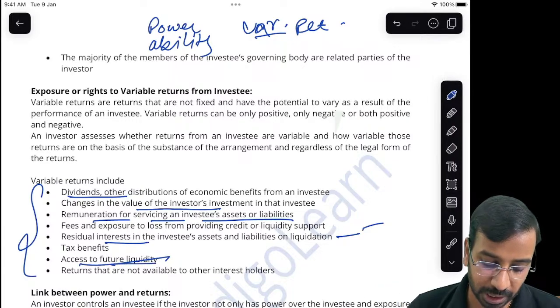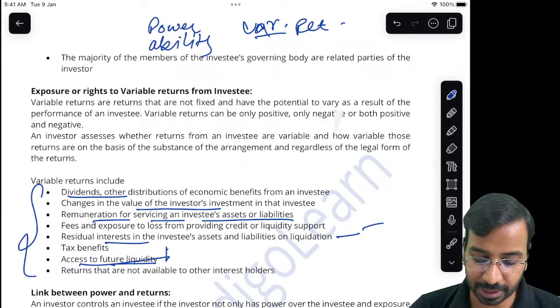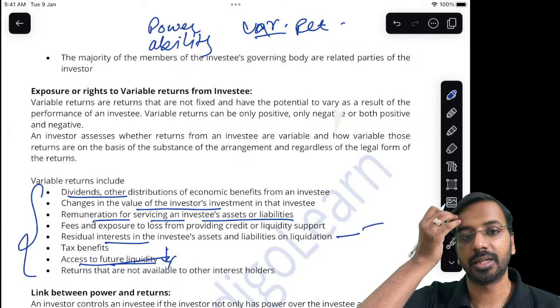Now how is this future liquidity variable? See, in the market, if I can get loan here, if I can get loan at a lower rate, that is also benefit for me. So that is also a form of a return, right?